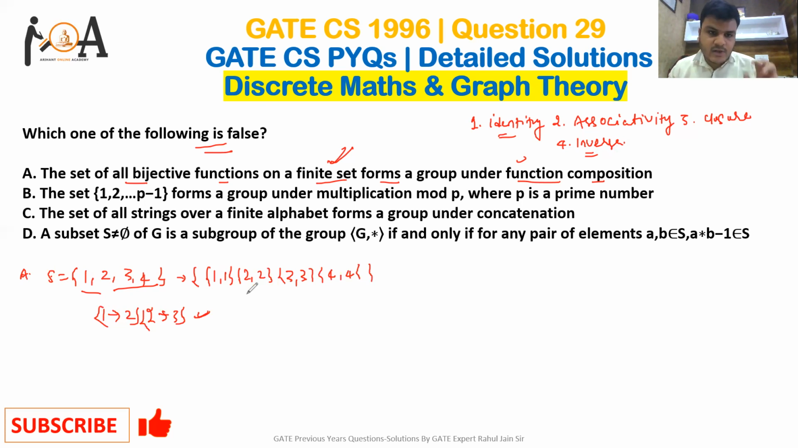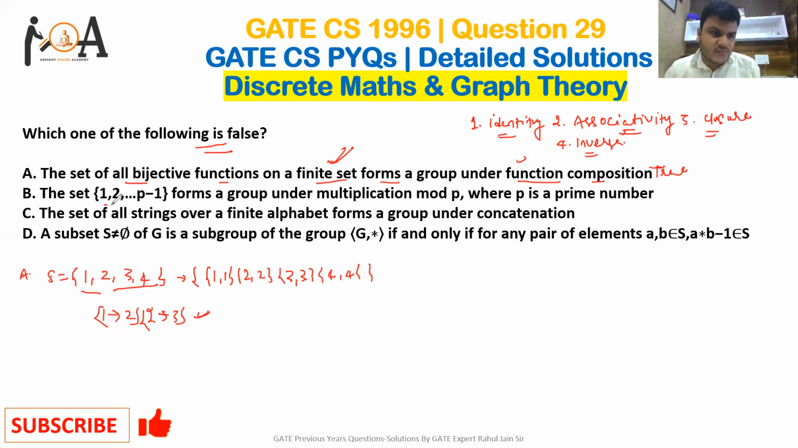Now, if our set is bijective, meaning it maps to the same set and it is finite, then the associativity and closure properties will always hold. Why? Because it is mapping to the same set of functions. That is why associativity and closure are there. So option A follows all four properties. Hence option A is true. It is not false, because it follows all four properties.